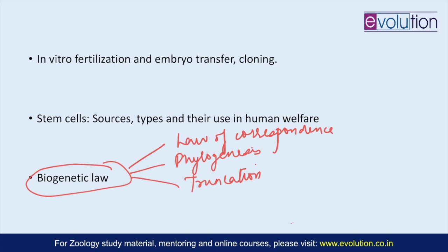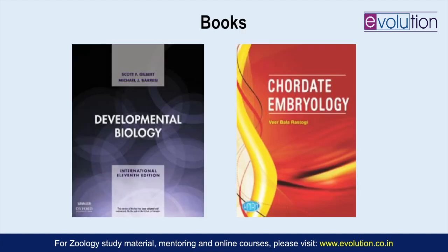So along with Haeckel, you need to also study von Baer's law to eventually understand what ontogeny recapitulates phylogeny actually means. So that was the overall analysis of the syllabus of DevBio.